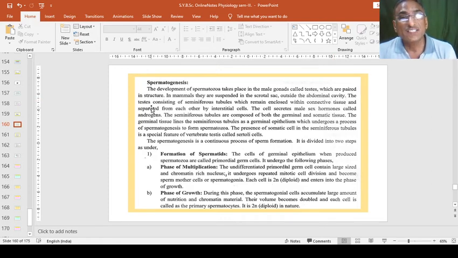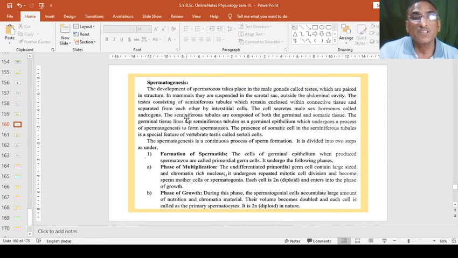The testes consist of seminiferous tubules which remain enclosed within connective tissue and are separated from each other by interstitial cells. Means in between the seminiferous tubules, interstitial cells are there. The cells secrete male sex hormones called androgens.